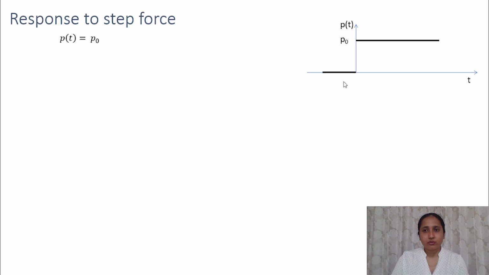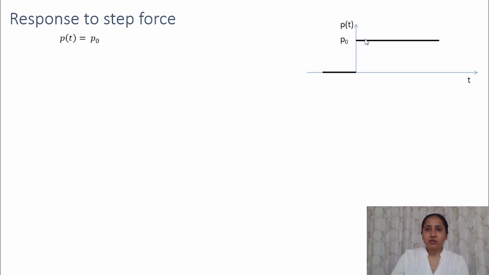In a step force, a constant force P naught is suddenly applied. So at t is equal to 0, this force P naught is suddenly applied, and after that the force is constant. But before its application, the force was 0. So this was a sudden jump. It was a suddenly applied force. So let's see how the single degree of freedom system responds to this kind of step force.